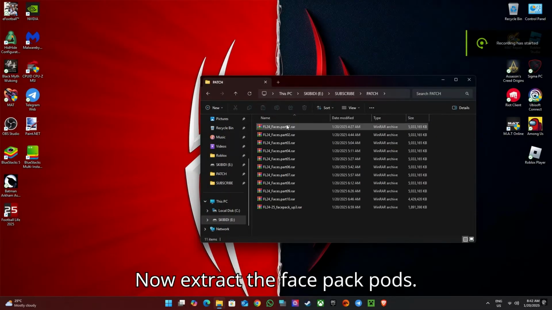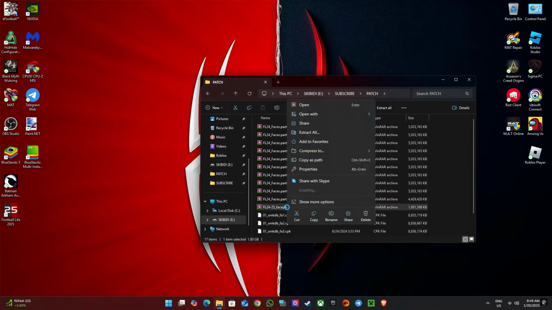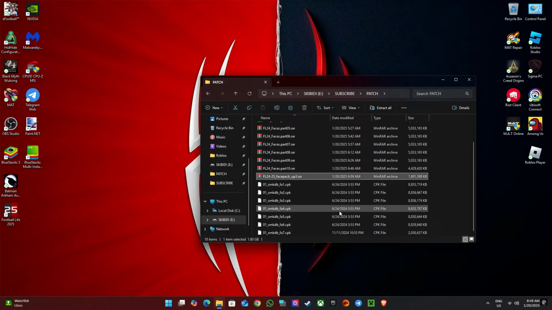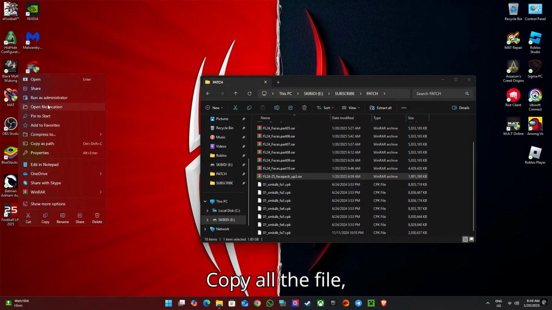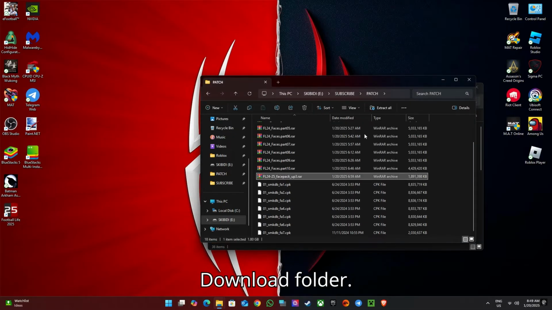Now extract the FACEPACK parts. Copy all the files. Then paste it into SP Football Live download folder.